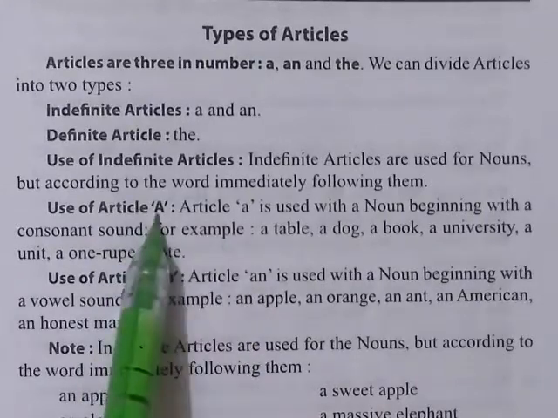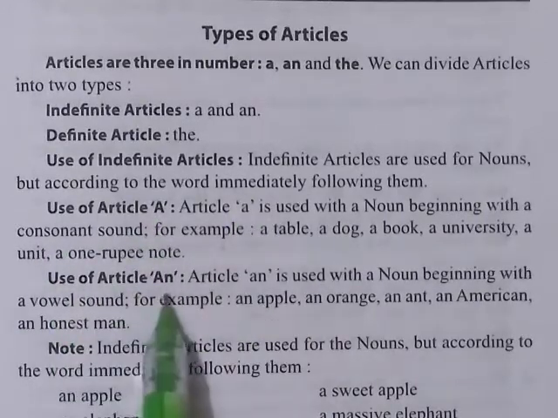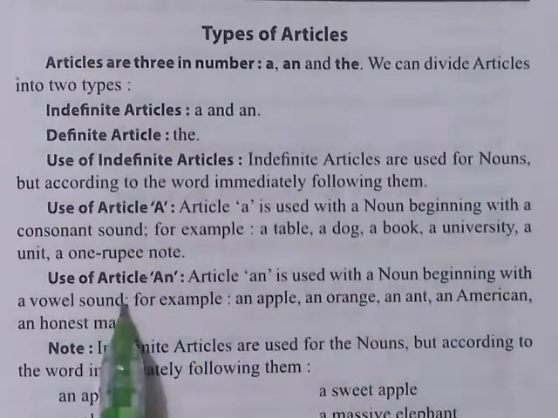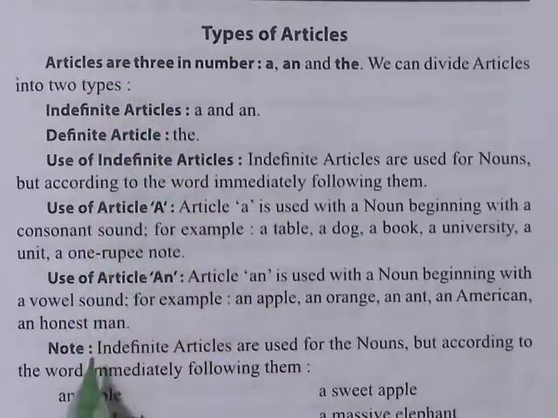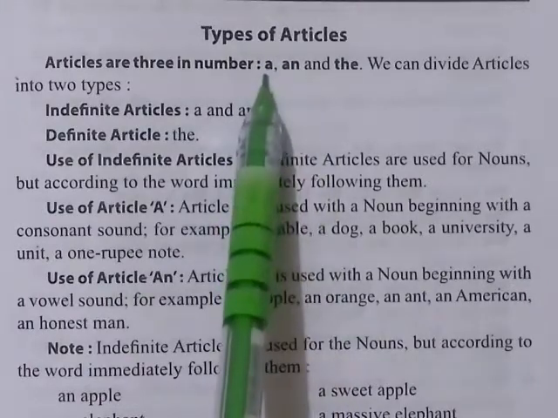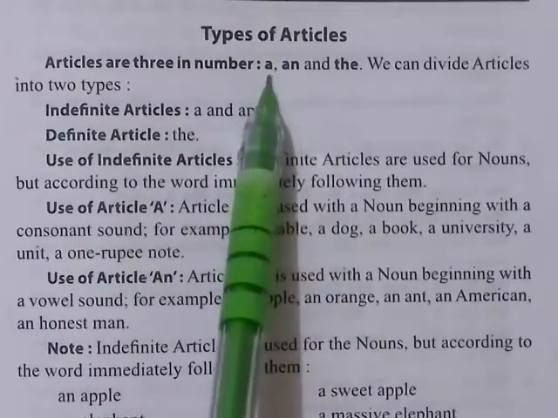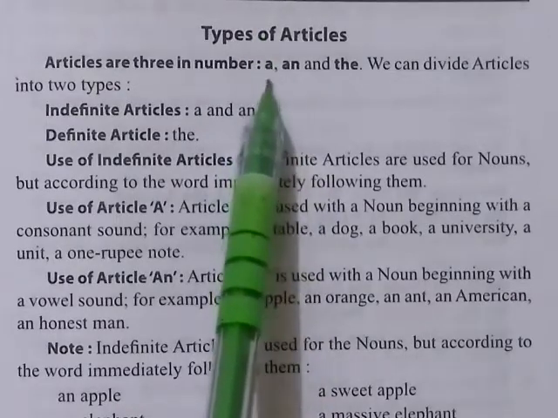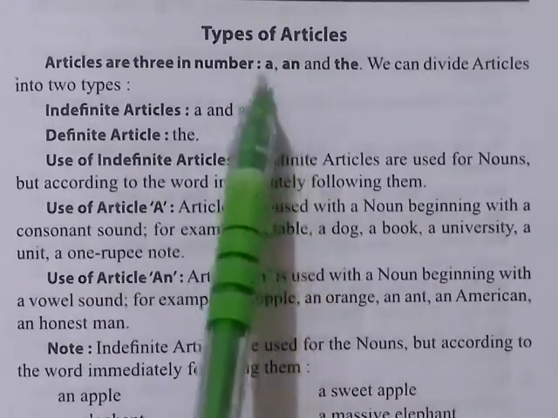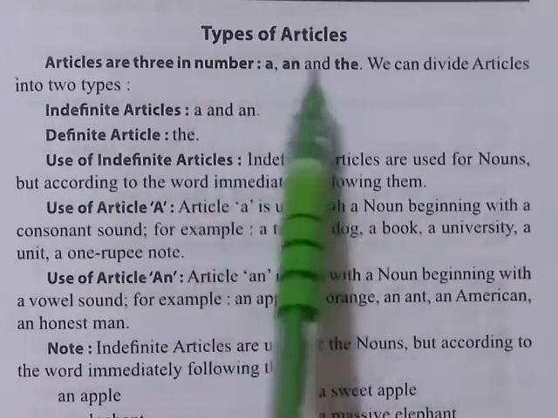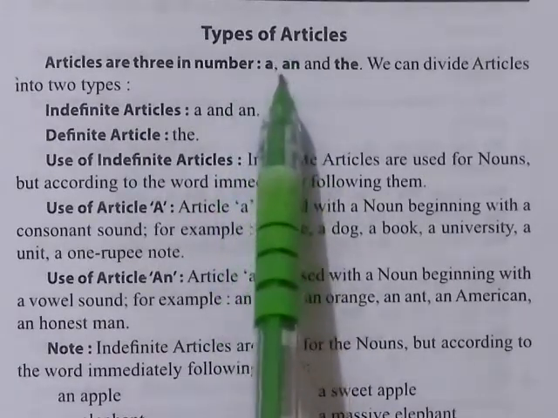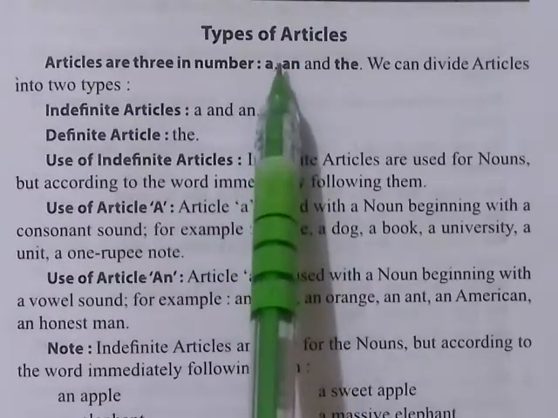Now another indefinite article, an, is also used with a noun but beginning with a vowel sound. So only this is the difference between the use of a and an. Don't forget, both are indefinite articles, but in spite of that there is a difference when we go to use them.